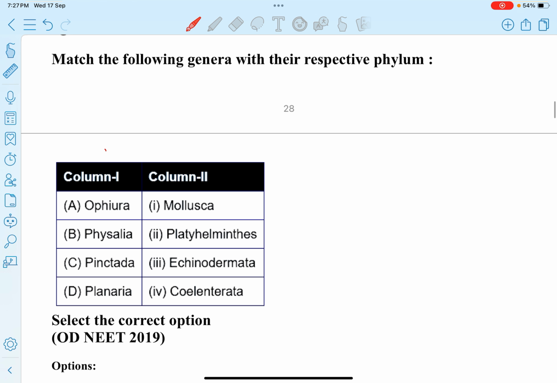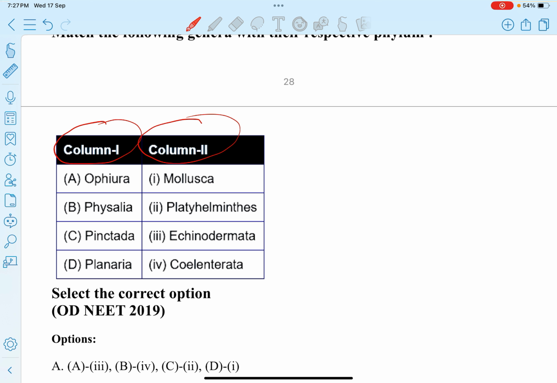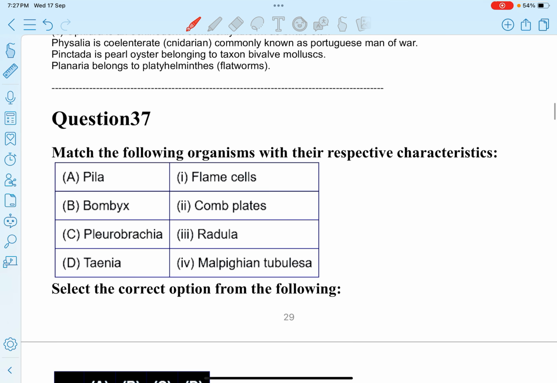Next question. Match column 1 with column 2. So, Ophiura is Echinodermata. Physalia matches with Coelenterata. Pinctada matches with Mollusca. Planaria matches with Platyhelminthes. So option C.